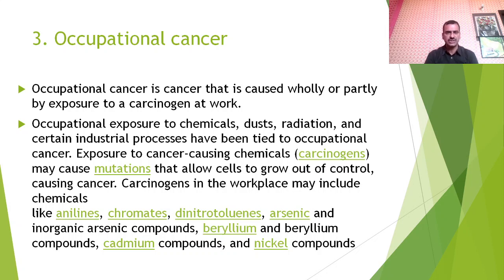Exposure to cancer-causing chemicals may cause mutations that allow cells to grow out of control, which causes cancer. Carcinogens in the workplace may include chemicals like anilines, chromates, dinitrotoluenes, arsenic, inorganic arsenic compounds, beryllium and beryllium compounds, cadmium compounds, and nickel compounds.